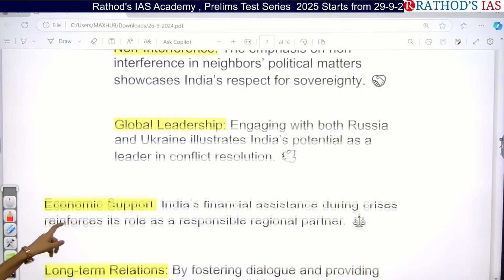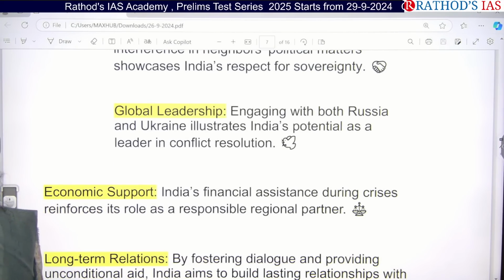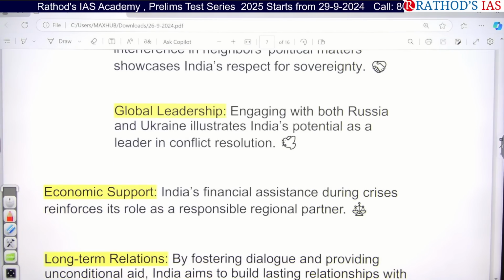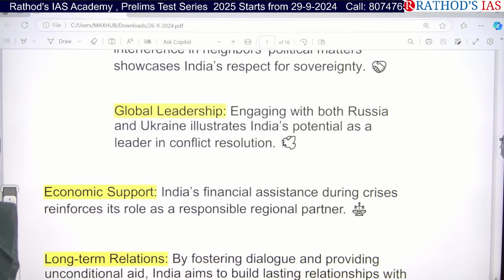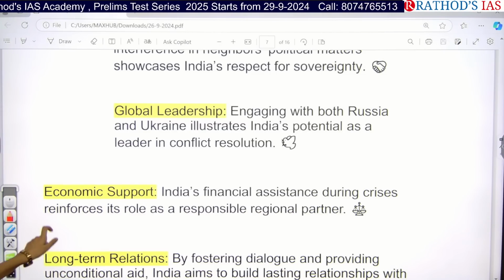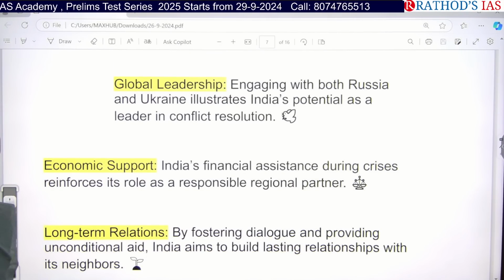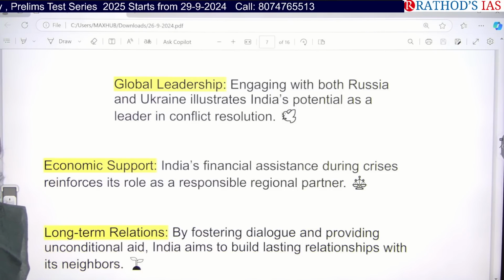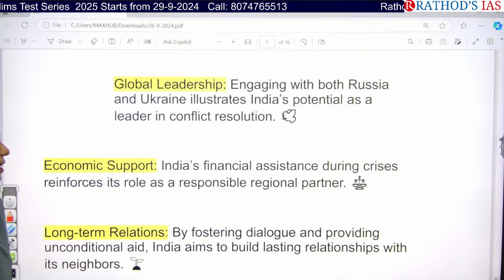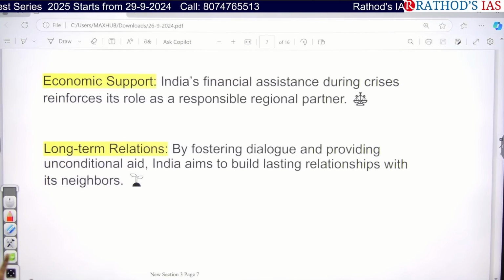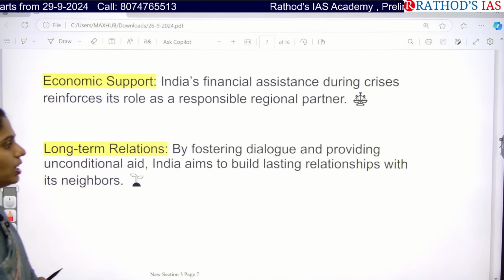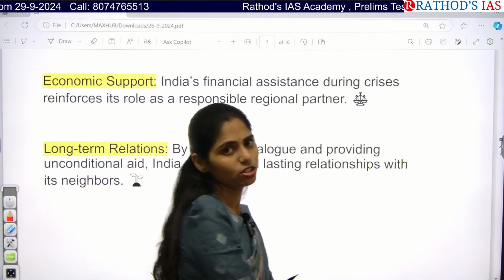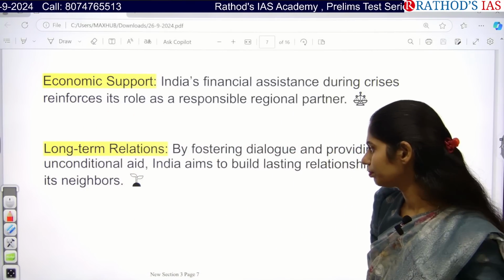And if you see the next one, we are also emerging as a global leader, so that we are also focusing on conflict resolution as well. And India is also focusing on financial assistance during the crisis, which is mainly saying that yes, we are becoming a responsible regional partner. And even we are also having some dialogues which are providing some unconditional aid. So it will be helpful for building long lasting relationships with other countries.